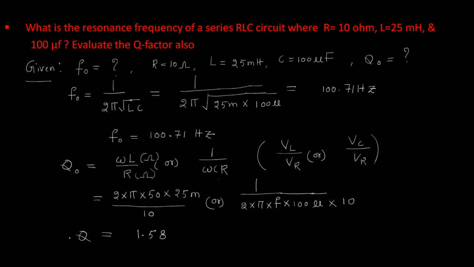Now we will move on to parallel resonance. As the name itself says, resistive, inductive, capacitive elements are connected in parallel.